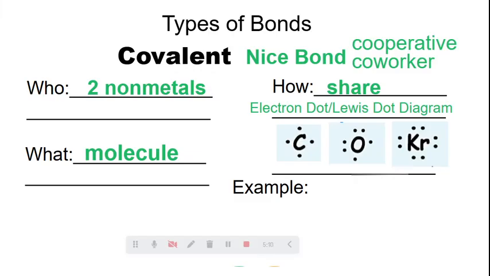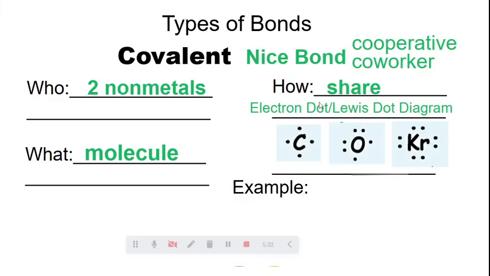Does krypton have to bond with anybody? It's already full. Oh, I forgot. Right. Krypton is non-reactive because it's in group 18, a noble gas. It does not bond with anyone else. It does not need any more electrons. I don't need any electrons. I'm full. I'm good.